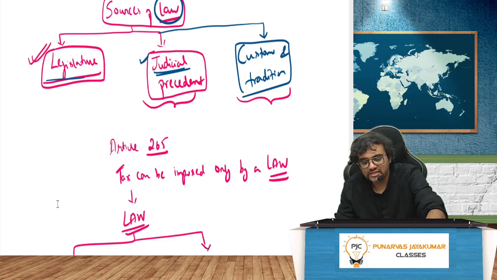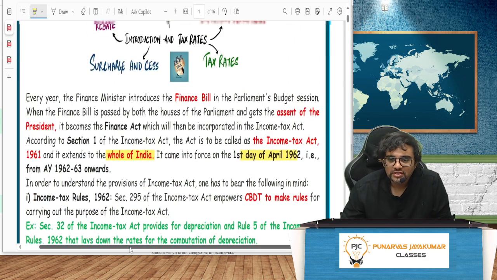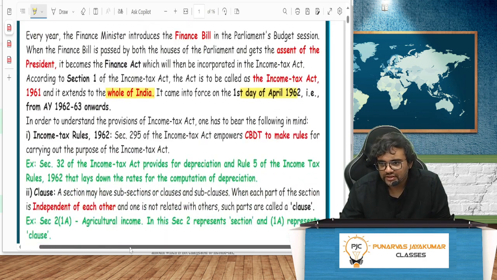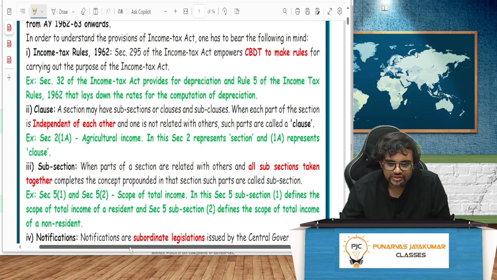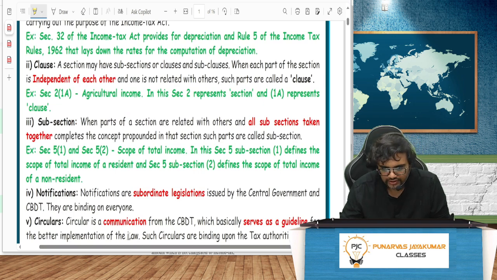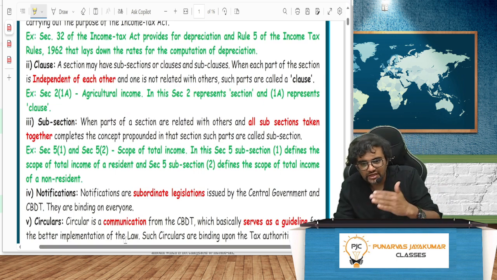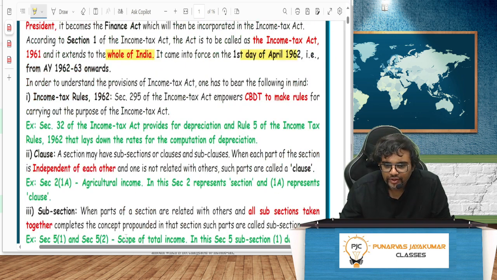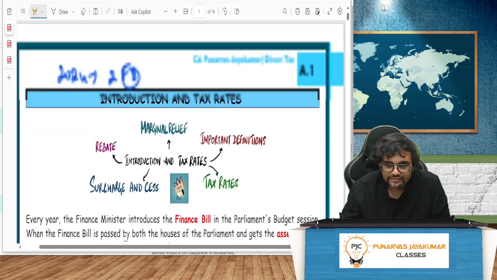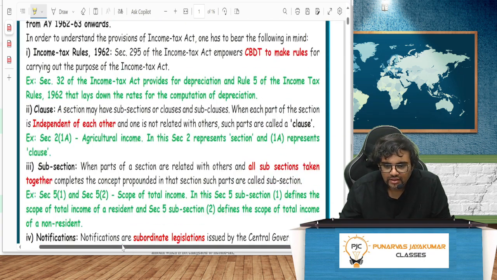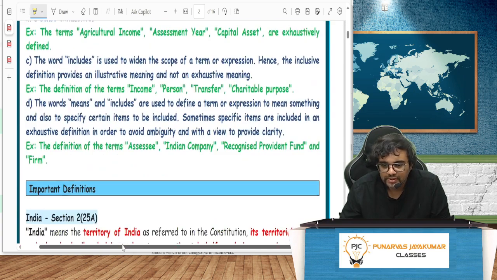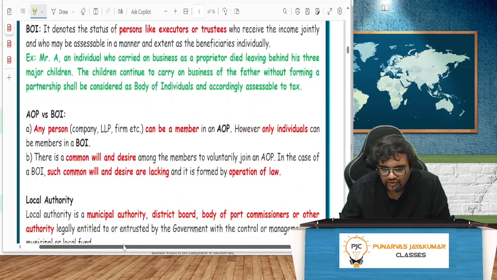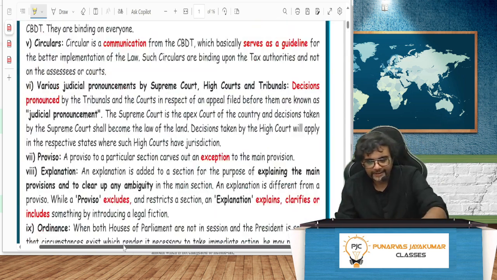So what I have done is, rather than giving you some bulky stuff, I have given everything in pointers. This is more than sufficient for the examination. Bulky material is problematic. So these two books are more than sufficient for the exam, which covers everything in pointers. A lot of effort has gone into it, with color coding. Examples are given in green, important points are given in red, and of course the amendments are given in purple, and we'll see accordingly.